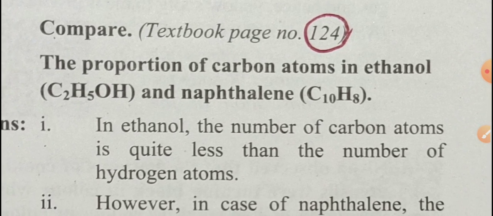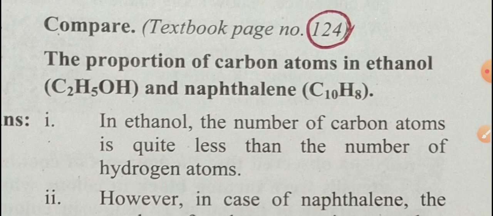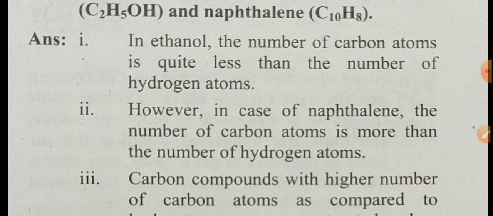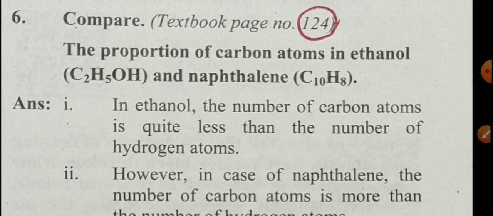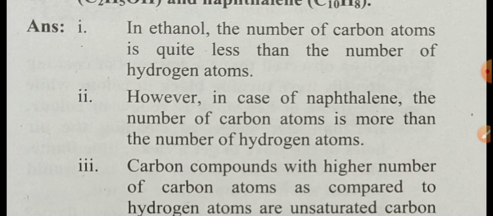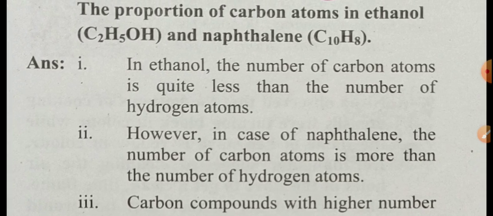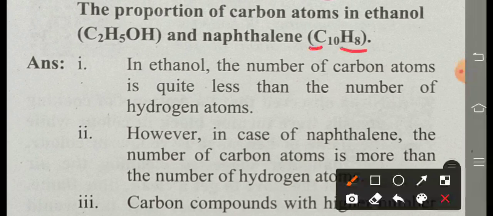Compare. Clear? The question is given on page number 124 in our textbook: the proportion of carbon atoms in ethanol and naphthalene. We compare this. In ethanol, the number of carbon atoms is quite less than the number of hydrogen atoms. However, in the case of naphthalene, the formula is C10H8. The number of carbon atoms is more than the number of hydrogen atoms. See, carbon atoms are 10 in naphthalene, and hydrogen atoms are less, that is 8. But in the case of ethanol, carbon atoms are less and hydrogen atoms are more.